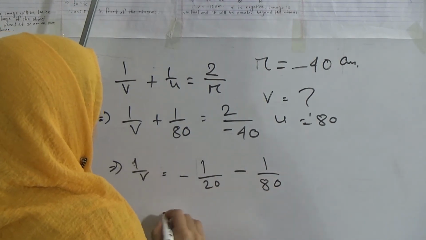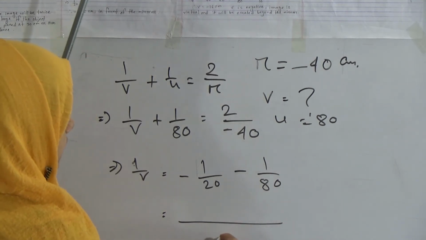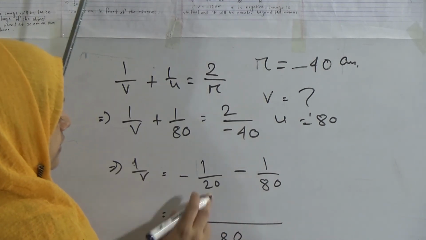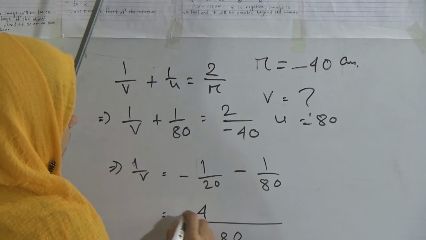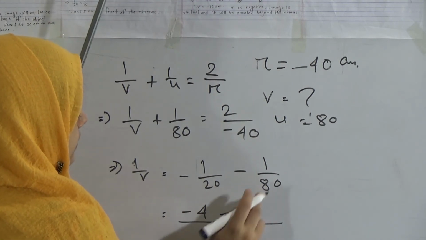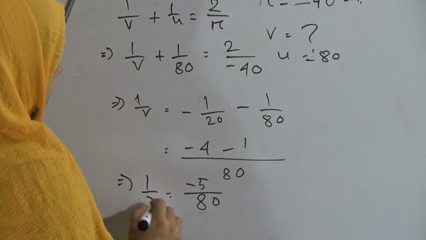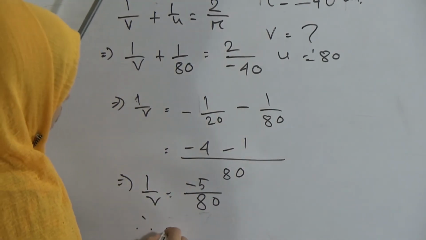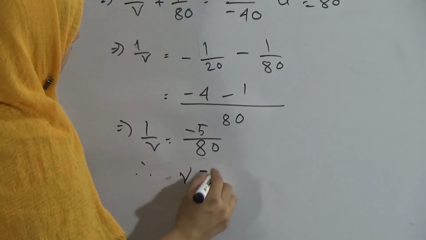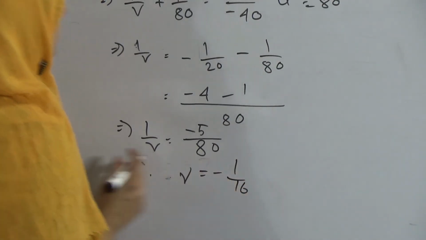80 divided by 20 is 4, so minus 4, and minus 80 divided by 80, minus 1, so minus 5 divided by 80 is 1 by v. So v equals minus 1 divided by 16.